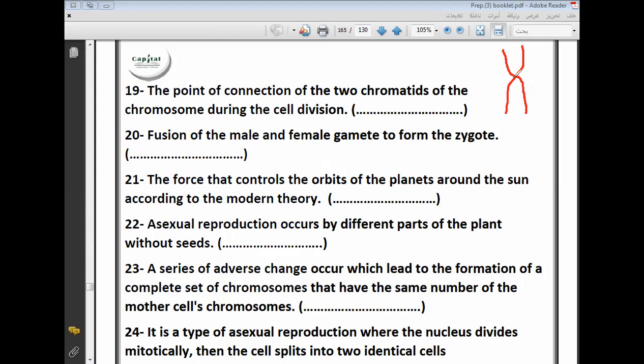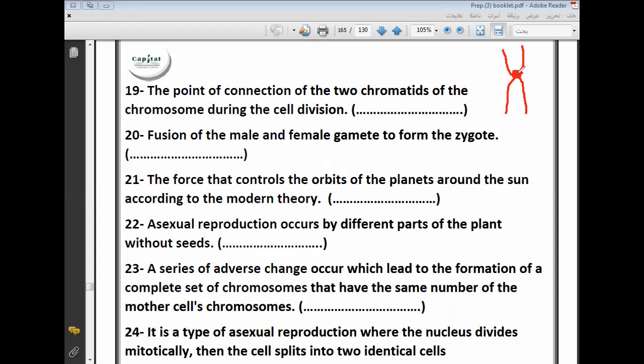Centrosome. No. Can you see this point, Muhammad? This is not centrosome. This is centromere. So this point is called centromere. Can you hear me, Muhammad?